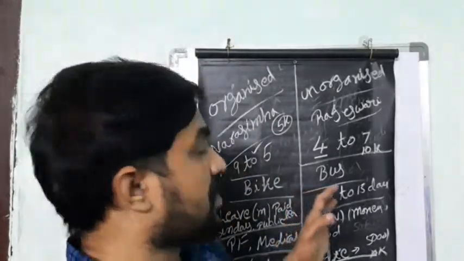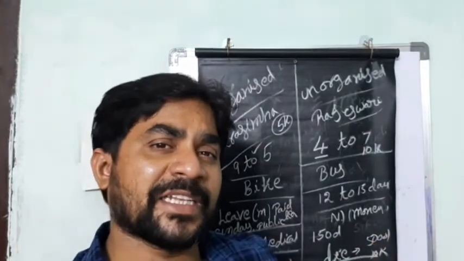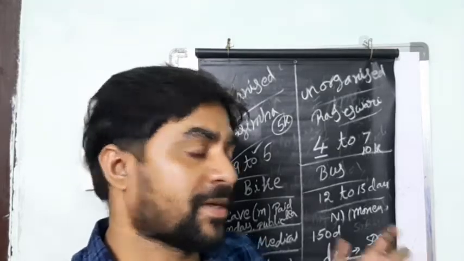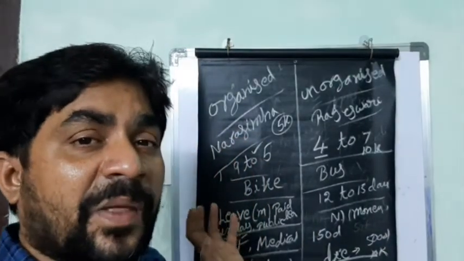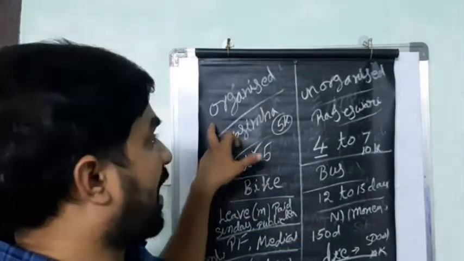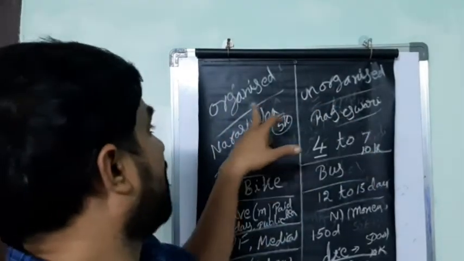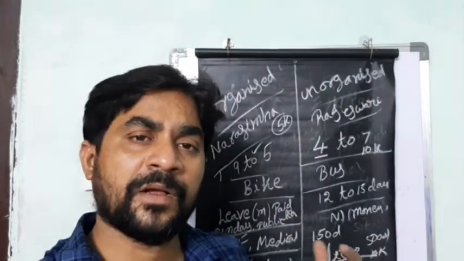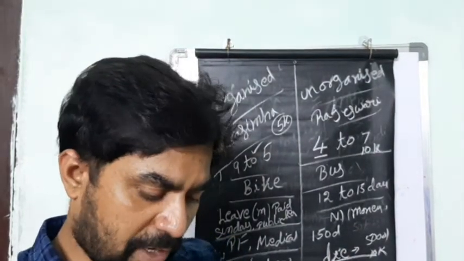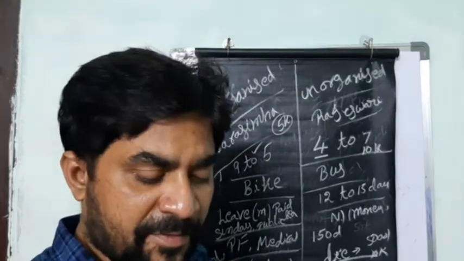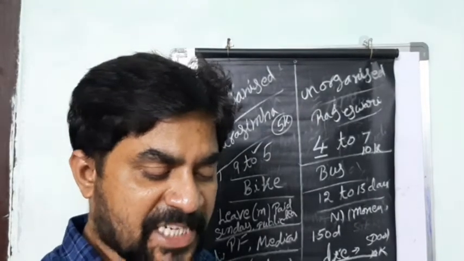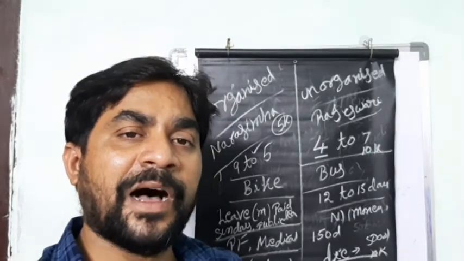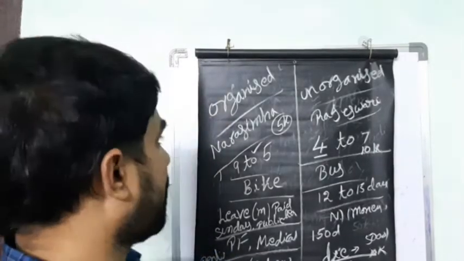So these come under the unorganized sector only in some natural calamity times, and at other times they get the benefit only then. But the people of the organized sector get the benefit every time. So for organized and unorganized sector members government will make the rules, with the Factories Act, Minimum Wages Act, and Shops and Establishment Act. These are different types of acts, and all of them work for the development of these people.